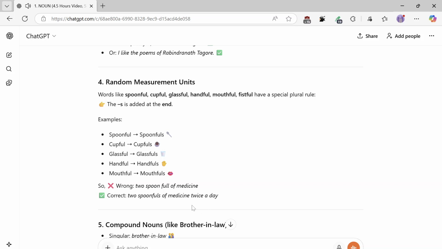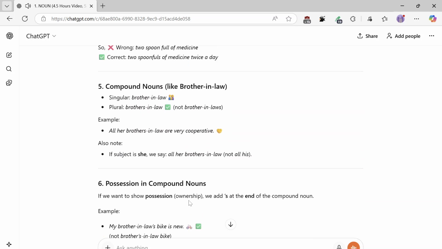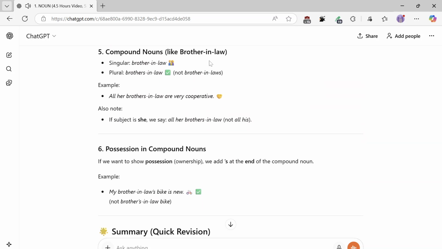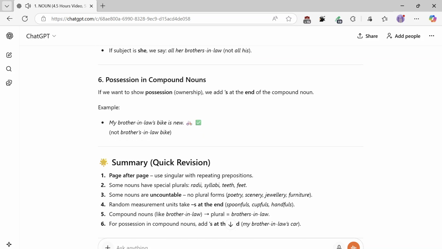Number 5, compound nouns, like brother-in-law. Singular, brother-in-law. Plural, brothers-in-law, not brother-in-laws. Example: all her brothers-in-law are very cooperative. Also note, if the subject is she, we say all her brothers-in-law, not all his. Number 6, possession in compound nouns. If we want to show possession, ownership, we add 's at the end of the compound noun. Example: my brother-in-law's bike is new, not brothers-in-law bike.